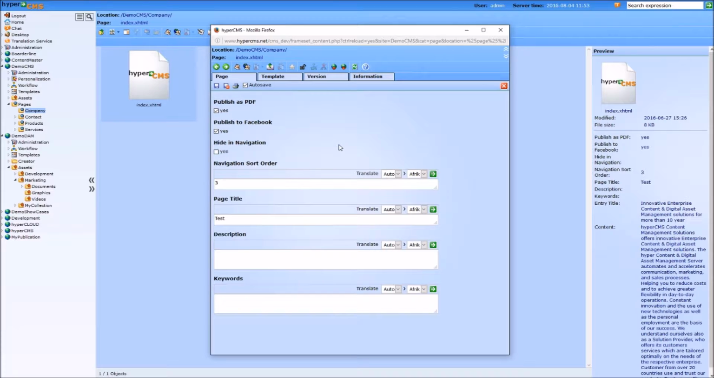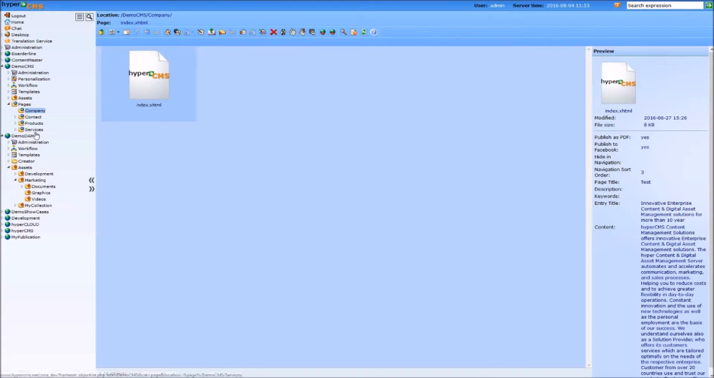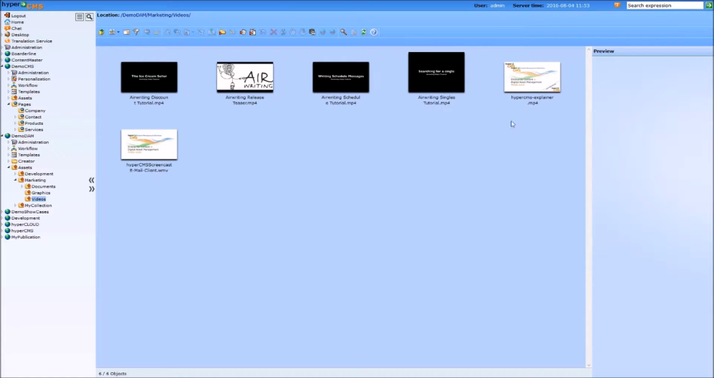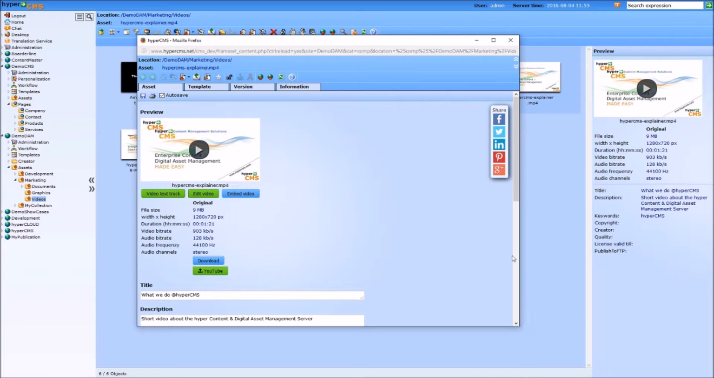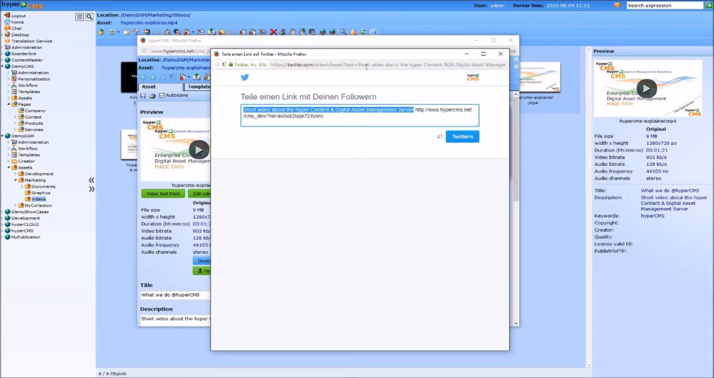But now you will think, okay, what about the assets? Are we limited there? So let's close this and take a look at a video. We open the video and what do we see? We see, if the social media sharing is of course installed and enabled, you will see this feature here. So you can share your content with different social media platforms, for instance, with Twitter.